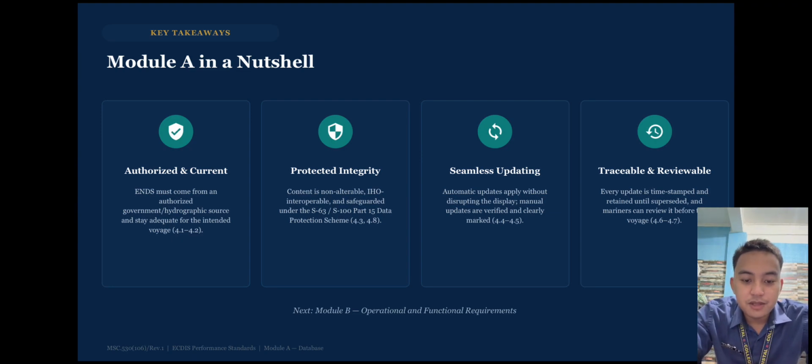We have seamless updating: automatic updates apply without disrupting the display. Manual updates are verified and clearly marked, 4.4 to 4.5. We have traceable and reviewable: every update is timestamped and retained until superseded, and mariners can review it before the voyage, 4.6 to 4.7.